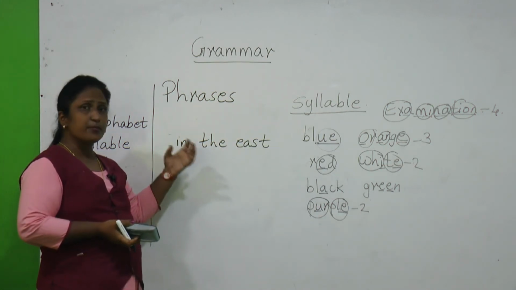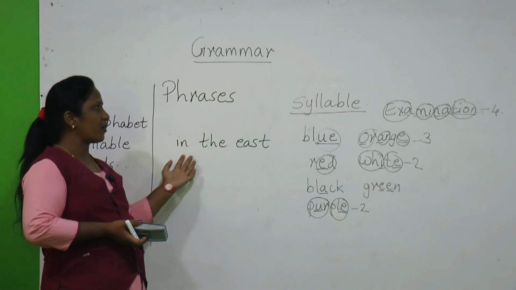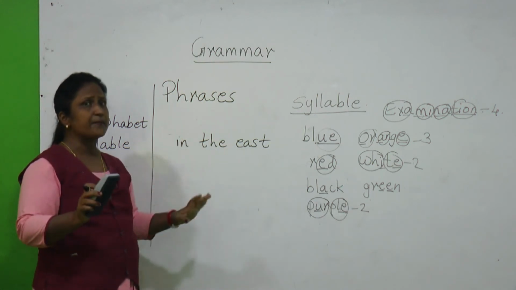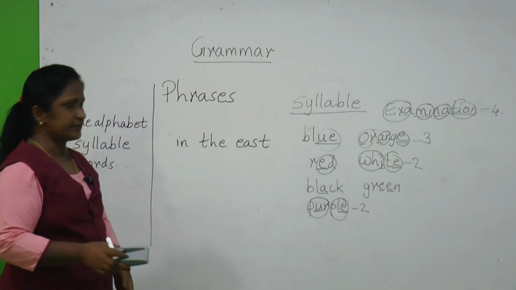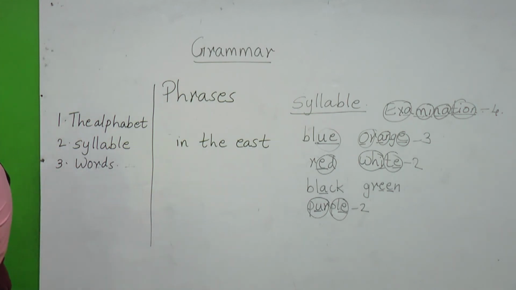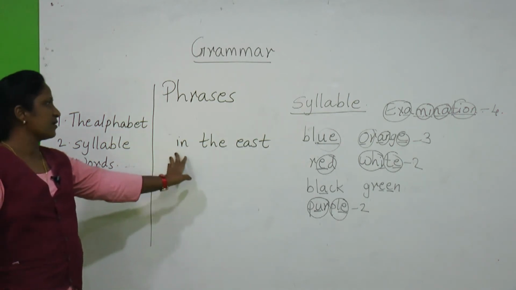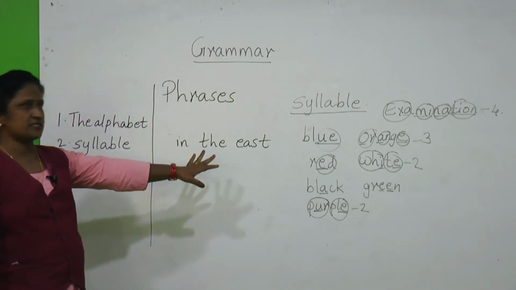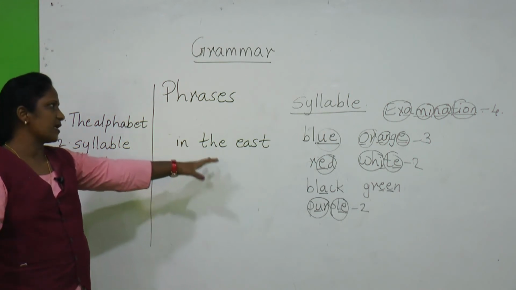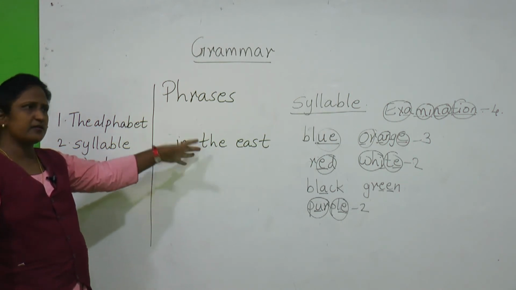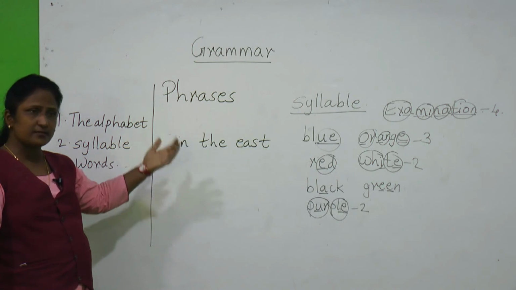So we need some more words to complete the meaning of the sentence. These are some groups of words and they don't make any meaning, in the east, but you are not understanding what is in the east.